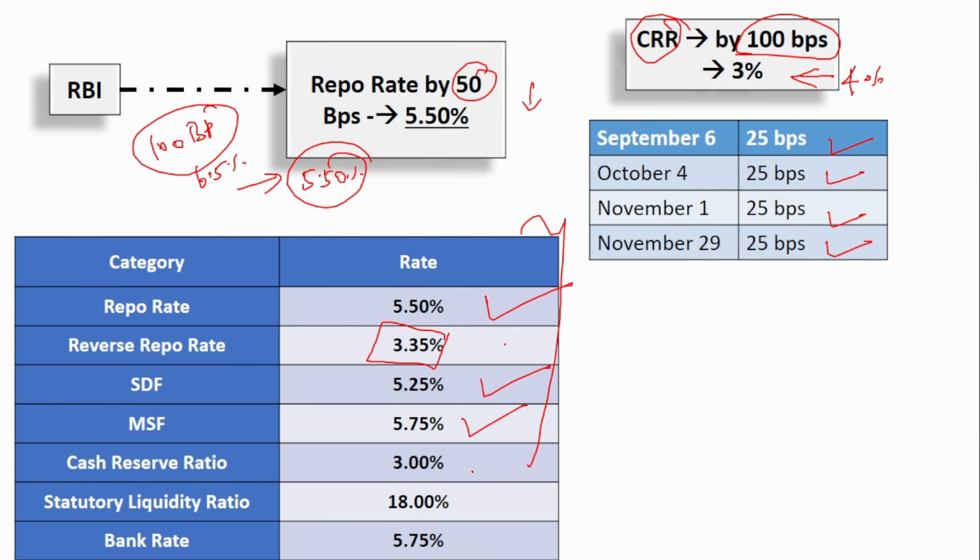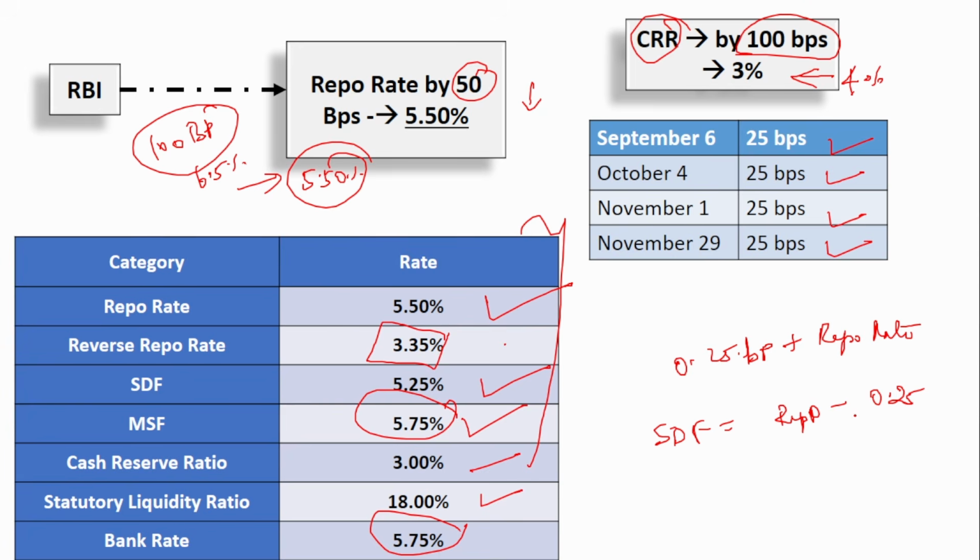Next, the cash reserve ratio is reduced to 3%. Statutory liquidity ratio is 18%. There is no reduction in that. Next, the bank rate is 5.75%. Always remember, the MSF and the bank rate will always be the same, 25 basis points higher than the repo rate. Since the repo rate is 5.5, the MSF will be 5.75, and similarly SDF will be 25 basis points lesser than the repo rate. So 5.5% is the repo rate and SDF is 5.25.